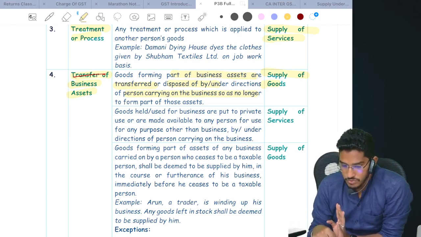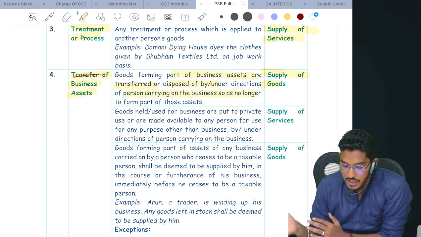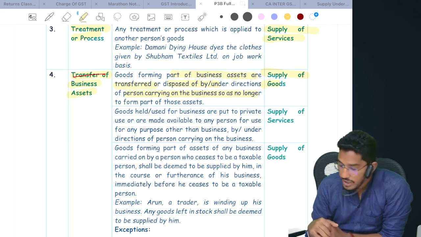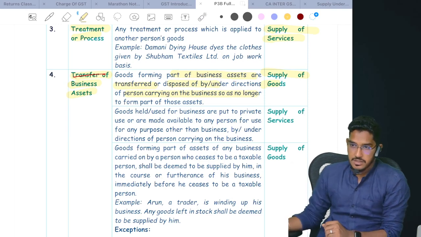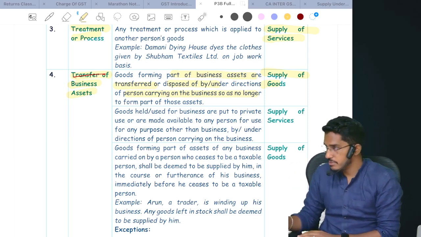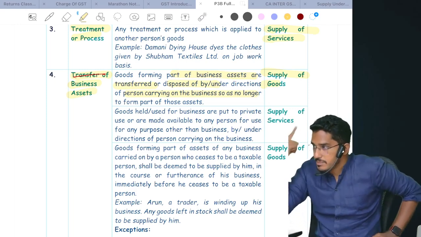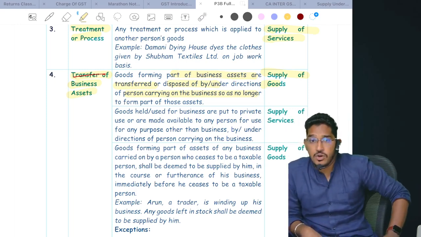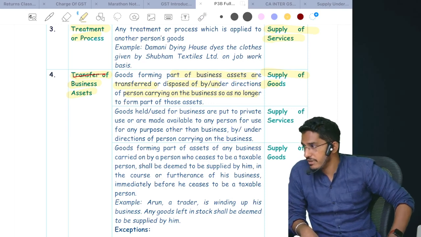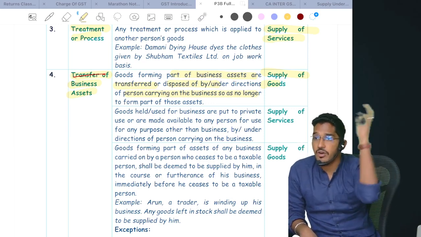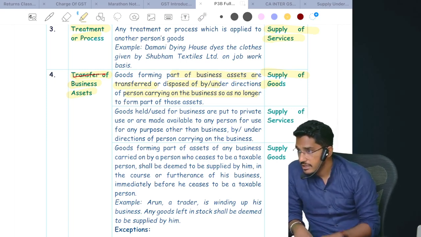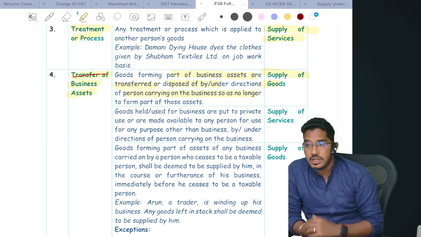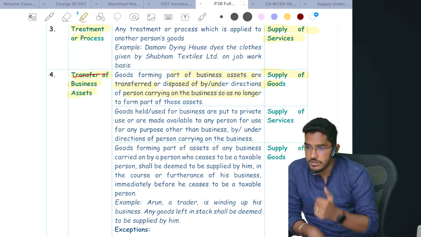So here they have told: goods forming part of business assets are transferred or disposed of by or under the directions of the person carrying on the business, so as to no longer form part of the assets. If you are permanently transferring the business assets so that they are no longer forming part of your business, one example is para number 1, schedule 1: permanent transfer or disposal of a business asset on which you have availed ITC. We got to know that it will fall under the supply definition. Whether it will fall under supply of goods or supply of services, they have clarified here: it will be treated as supply of goods.